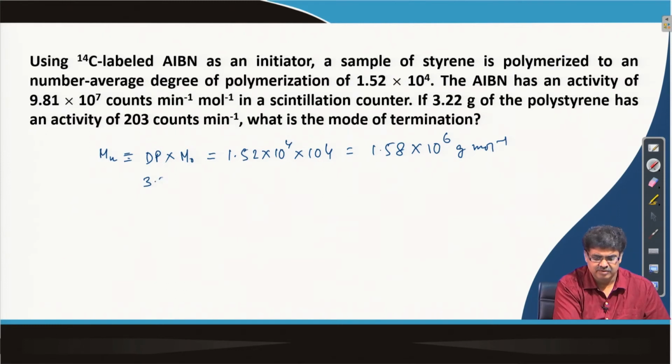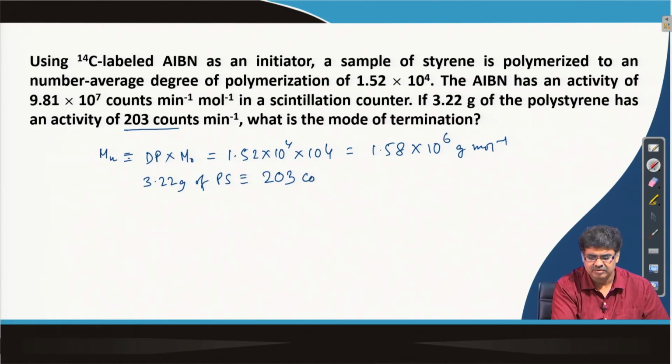So, 3.22 gram of polystyrene is given as 203 counts per minute.